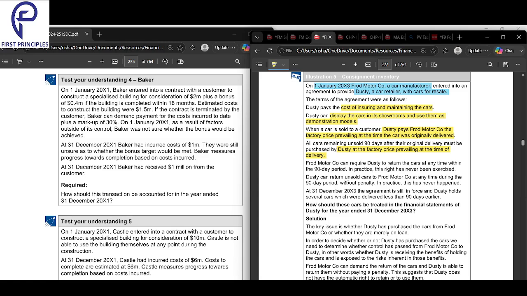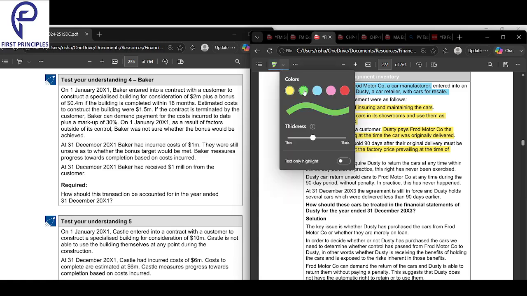So what is the arrangement here? Ford will provide the car to Dusty, and Dusty will not pay any money at that time. The car will be in Dusty's showroom, and Dusty will show that car to all the customers. If Dusty sells that car, he will give the factory price to Ford Co. If he is unable to sell it within 90 days, he will himself buy the car from Ford at the same factory price as when the car was delivered. That is the arrangement. Now this is from Dusty's point of view.